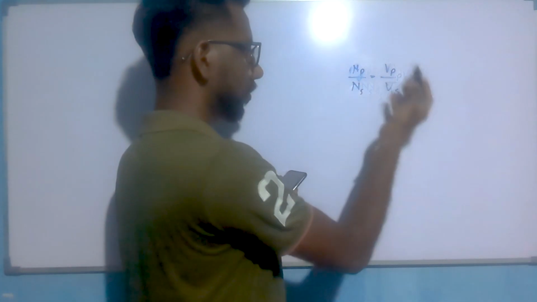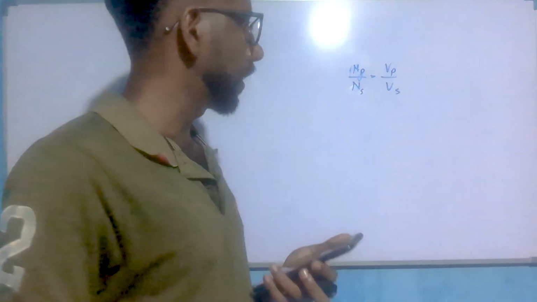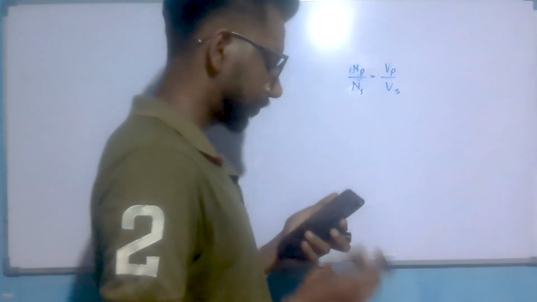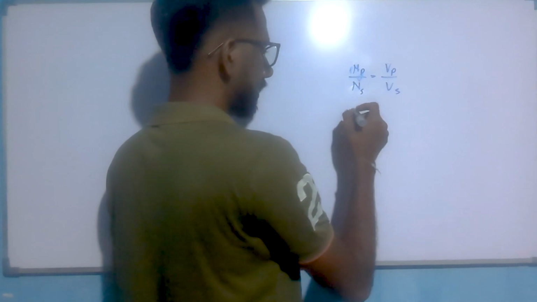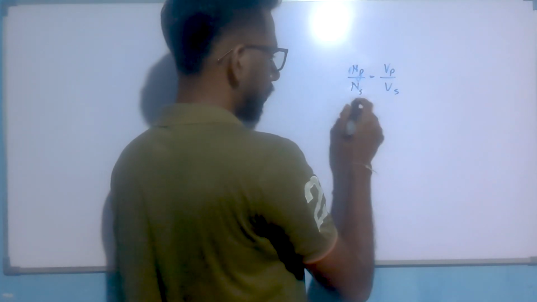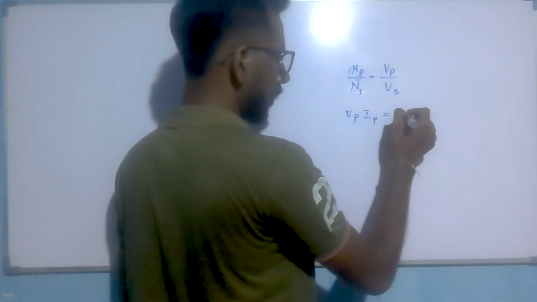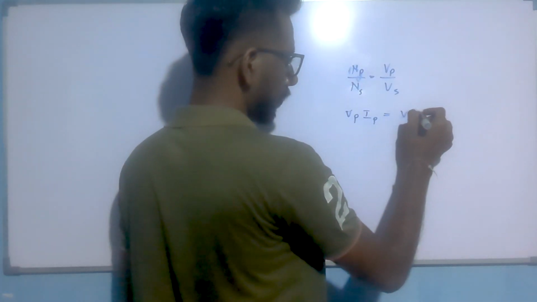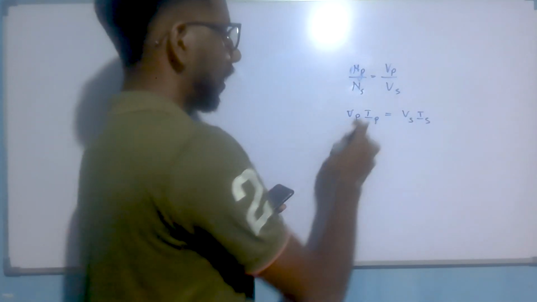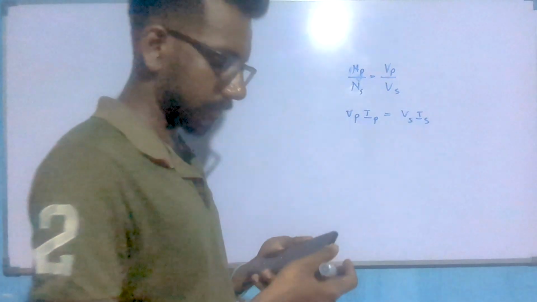According to that, P is primary and S is secondary. Okay. Another one is Vp into Ip equals Vs into Is. I means the current. Okay.